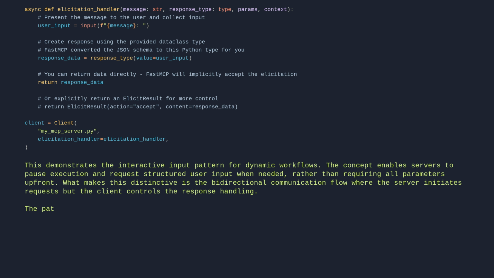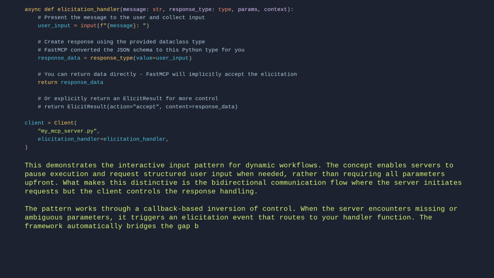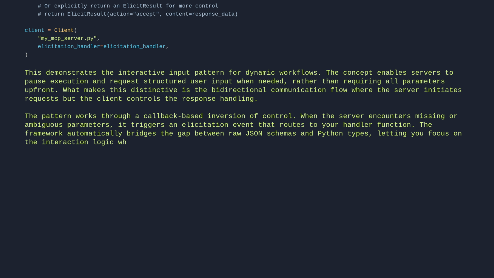The pattern works through a callback-based inversion of control. When the server encounters missing or ambiguous parameters, it triggers an elicitation event that routes to your handler function. The framework automatically bridges the gap between raw JSON schemas and Python types, letting you focus on the interaction logic while maintaining type safety and validation.